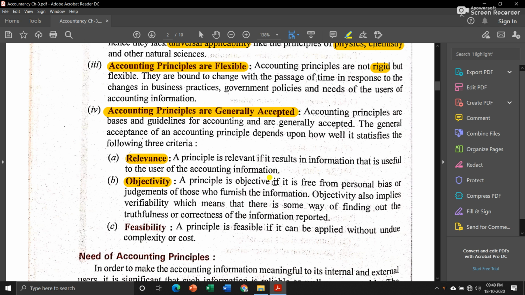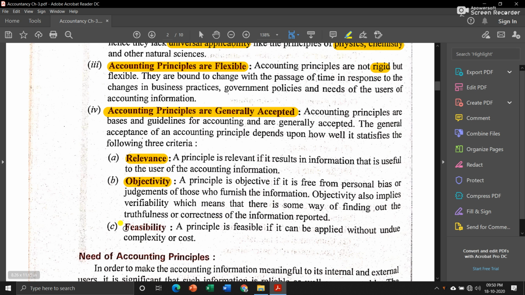The next is objectivity. A principle is objective if it is free from personal bias or judgment of those who furnish the information. The second criterion to fulfill is objectivity. A principle should be free from personal judgment and personal opinion. Objectivity also implies verifiability, which means there is some way of finding out the truthfulness or correctness of the information reported. A particular principle should be able to show its truthfulness, meaning it should have proof that it is true.